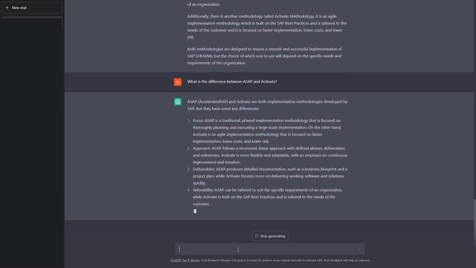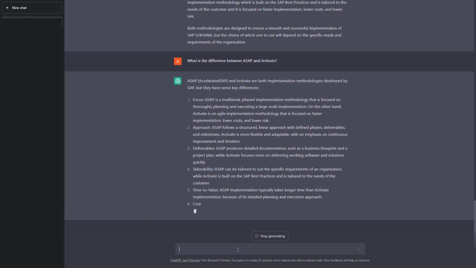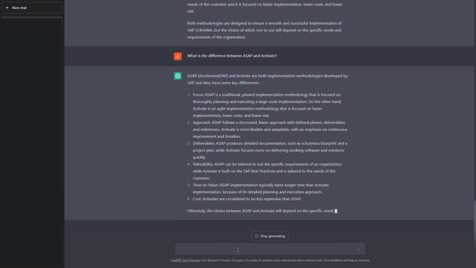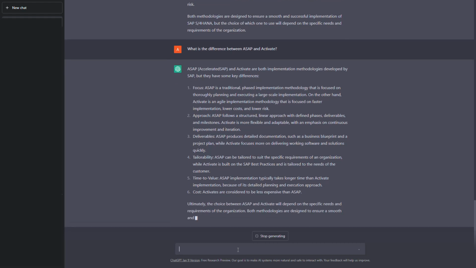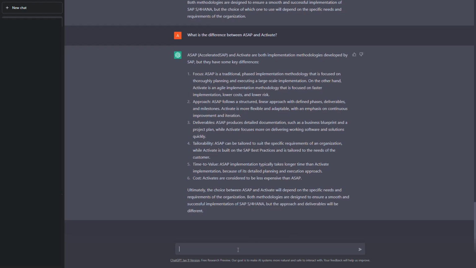It is also correct. ASAP produces detailed documentation such as business blueprints, and Activate focuses more on delivering working software and solutions quickly. True, because in Activate we use the predefined best practice systems. So based on the best practice systems only we will continue with our entire implementation. So that is correct. Till now it has given better answers, but all these are textbook answers.